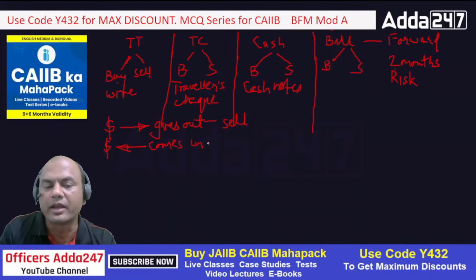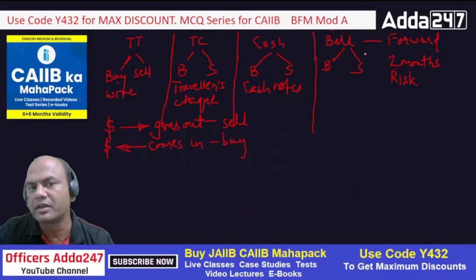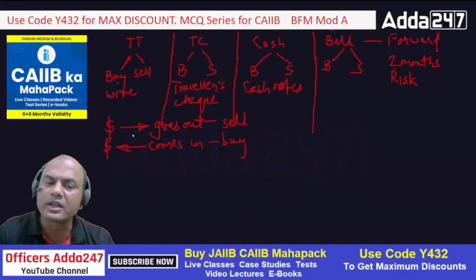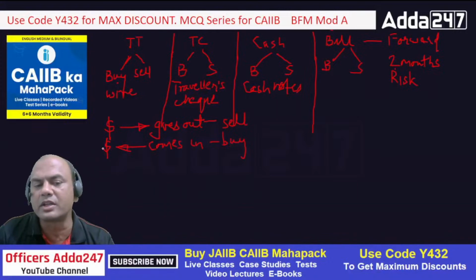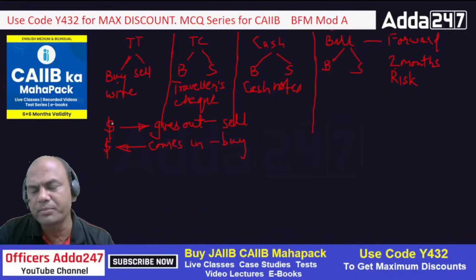Then we have buy. Now this will be for all. Let it be TT, let it be TC, let it be cash, let it be bill. Logic is simple. Dollar is going out, then sell. Dollar is coming in, then buy. Not only dollar, any currency, GBP, Australian dollars, anything, okay.